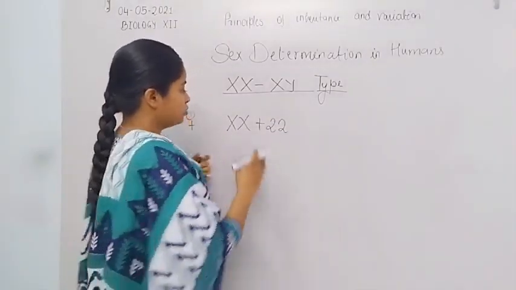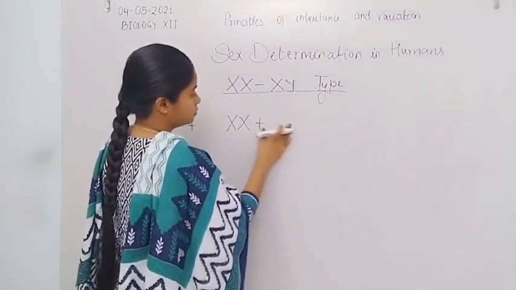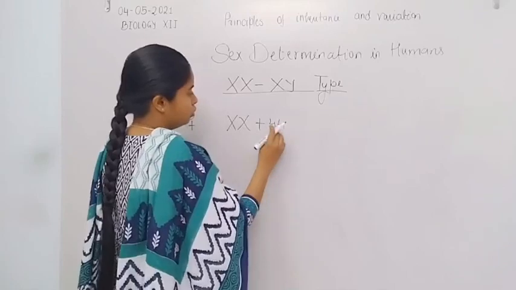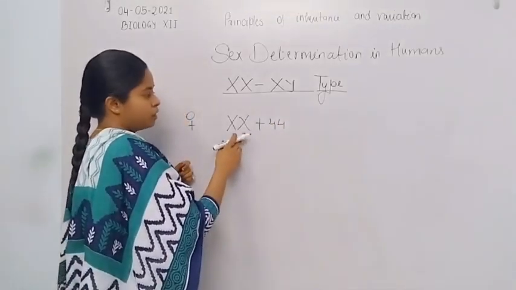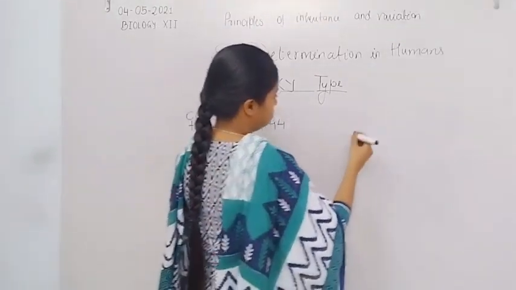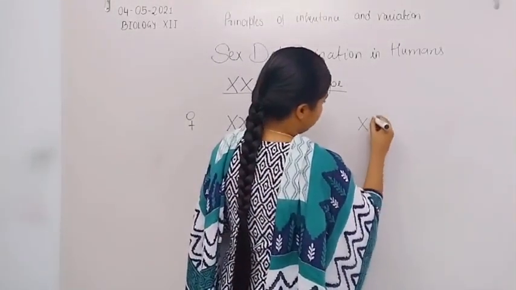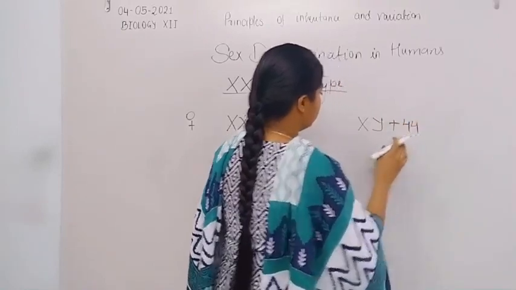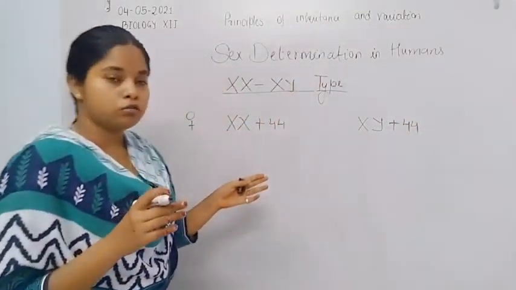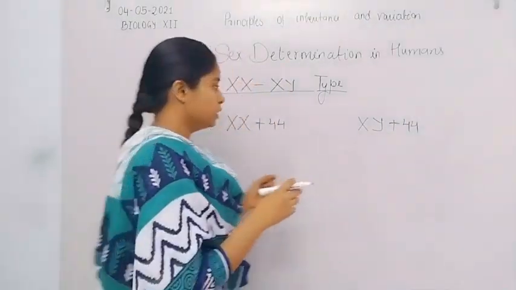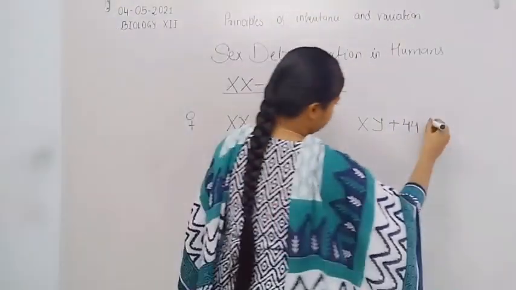It can also be written as 44 plus XX, because the total number of chromosomes is 46. Now in male, XY plus 44 chromosomes. These 44 chromosomes are autosomes, also written as 22 pairs of chromosomes. Now here is male.